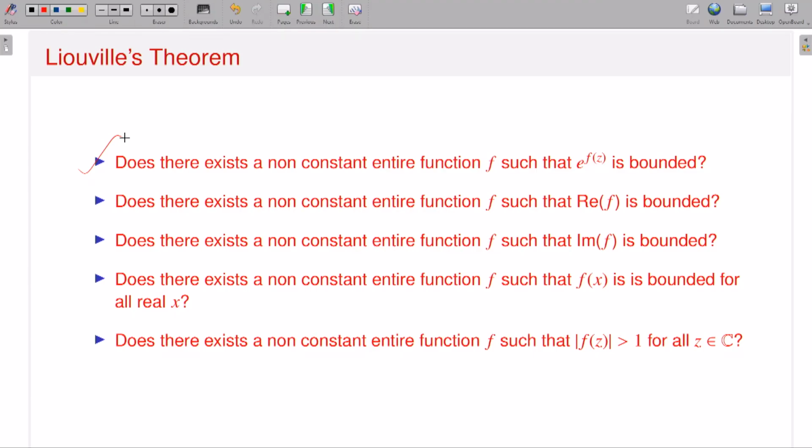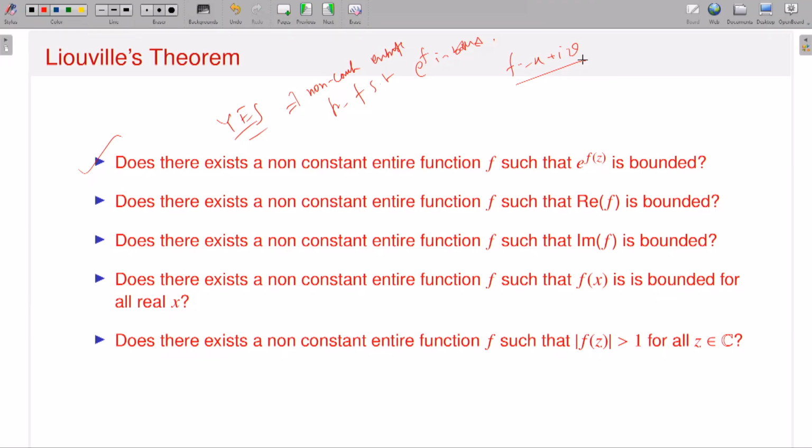Yes, suppose my answer is yes. Yes means there exists a non-constant entire function f such that e to the power f is bounded. Suppose you assume it. So I will try to arrive at a contradiction. How do I do that? Now what is my f? f is an entire function, that means it is analytic everywhere in the complex plane. So you write f is equal to u plus iv, right? Fine, no issue. So let it be.